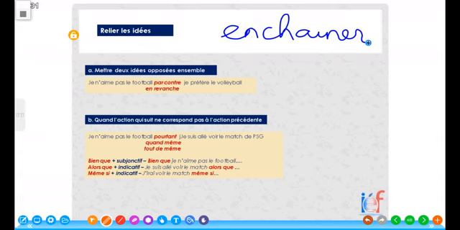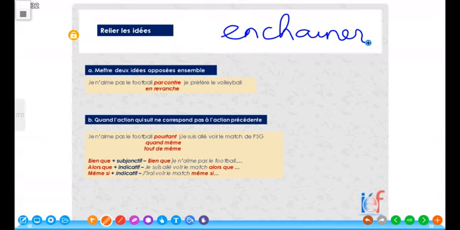Enchaîner des idées. Now, the idea here is to help you put two simple sentences together. Linking words together, because at this level, we expect you to not make simple, isolated expressions anymore. You need to be able to speak when you have different ideas and you're linking them together. So, in this class today, we'll be giving you just an idea of words that you can use. Believe you me, there are some few that you still need to research upon to give you robust ideas or words that you can use to link ideas together.